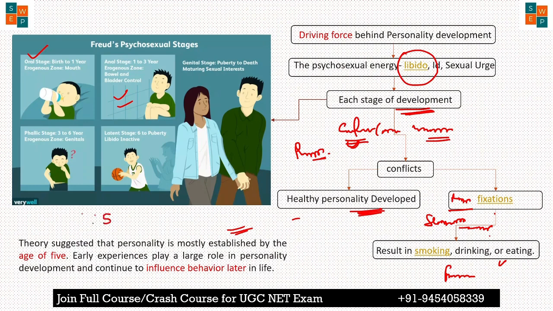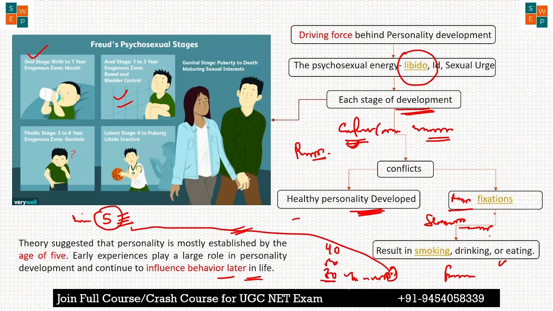Okay, from birth to 5 years, he explained that the overall personality and behavior develop in this age. The early experiences of this age play a very important role in personality development and continue to influence behavior later in life, like when you are 14, 15 or 13 years old. Your behavior or your personality is because of whatever you have learned or experienced in early age. This is what he explained.